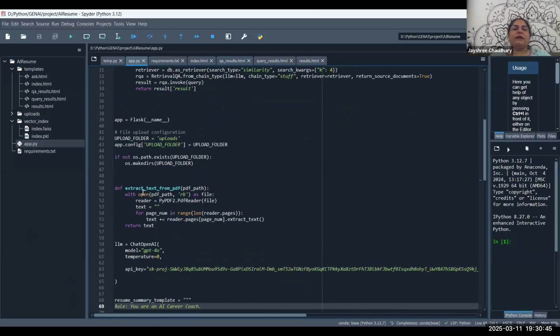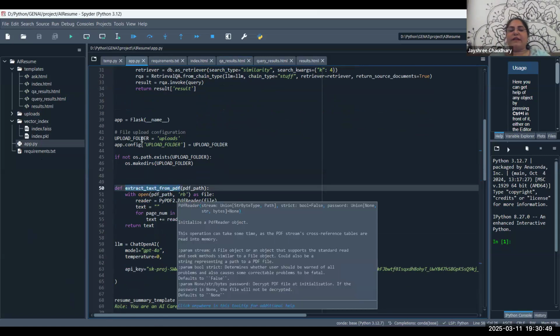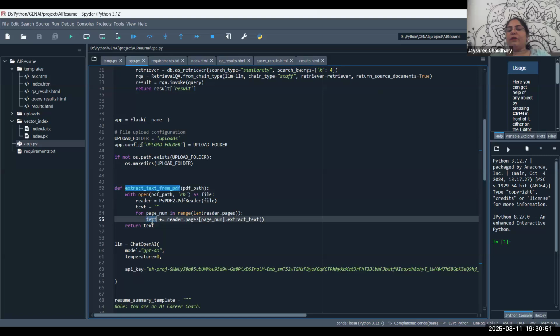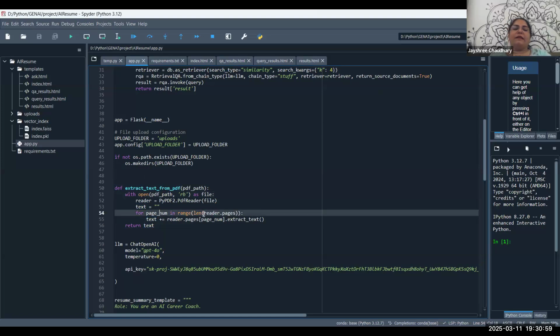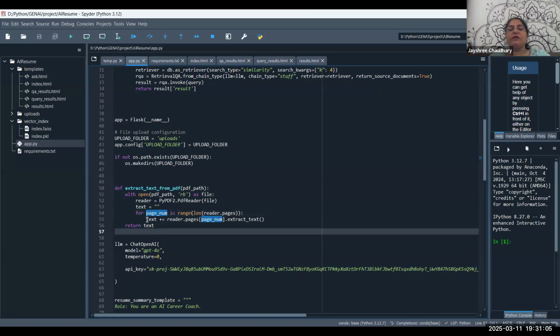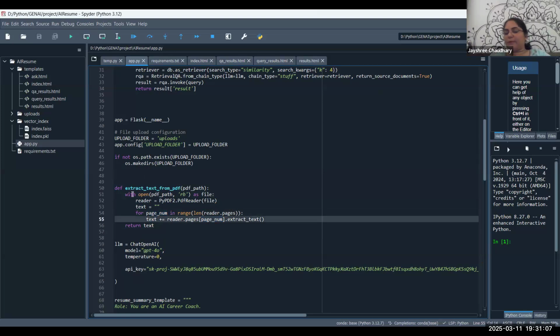What it does is convert all my PDF text into this variable called text. It opens that PDF in read mode, we apply the for loop, take all the text and concatenate it into this text variable. Then it returns that.